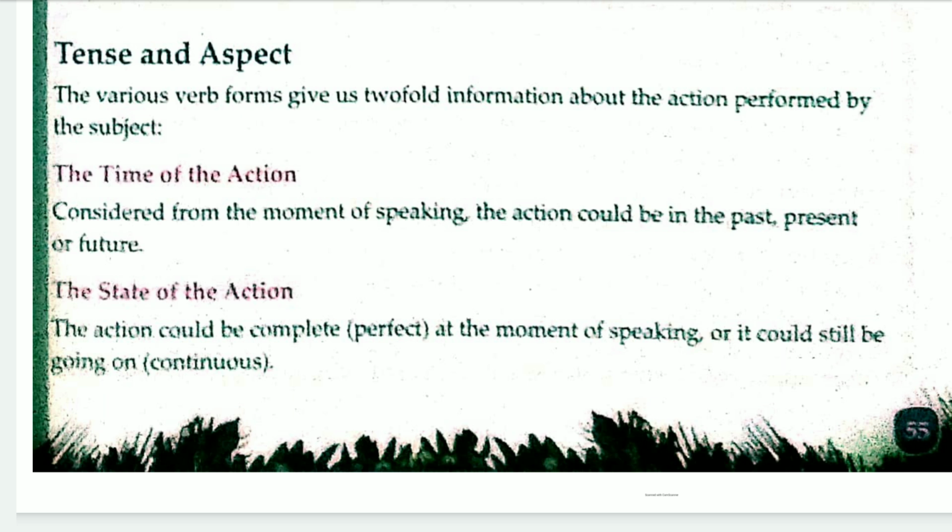One tells about the time, and one tells about the state. It is continuing, or it is completed, or it will get completed. So first tells about the time, when things are going on, in past, present or future. And the other tells about the action which is continuing or got completed.